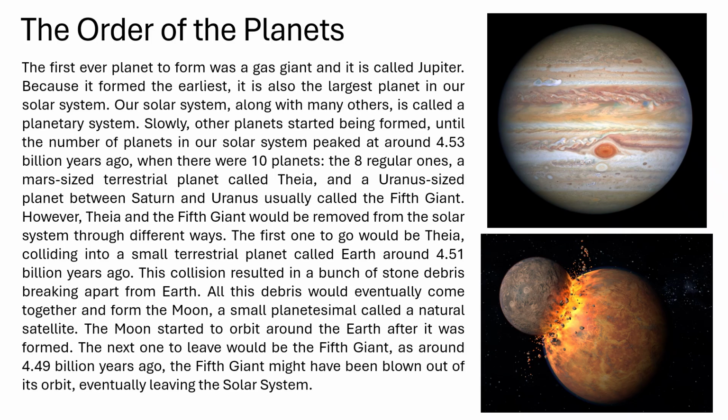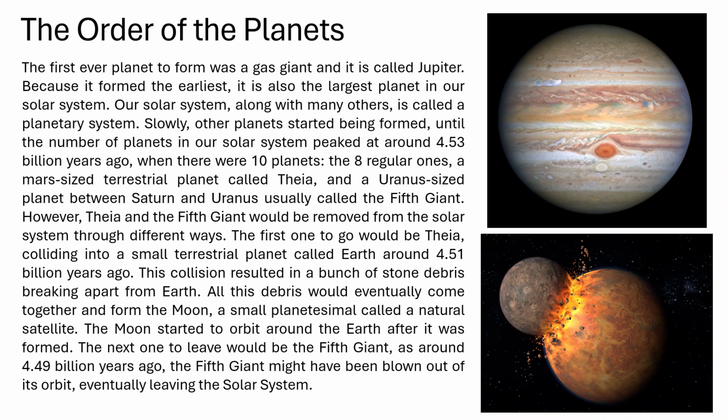Slowly, other planets started being formed until the number of planets in our solar system peaked at around 4.53 billion years ago, when there were 10 planets: 8 regular ones, a Mars-sized terrestrial planet called Theia, and a Uranus-sized planet between Saturn and Uranus, usually called the fifth giant. However, Theia and the fifth giant would be removed from the solar system through different ways.